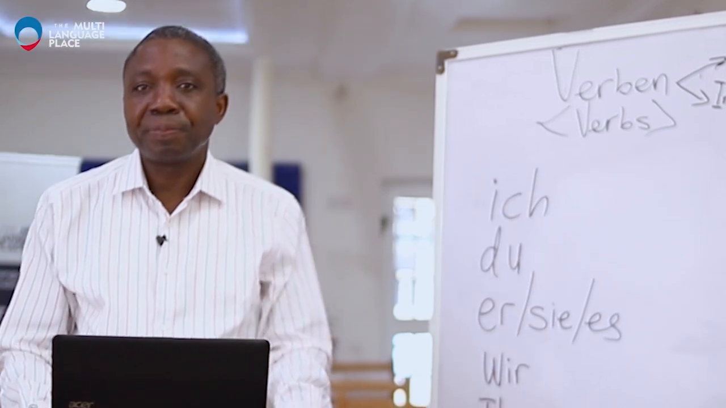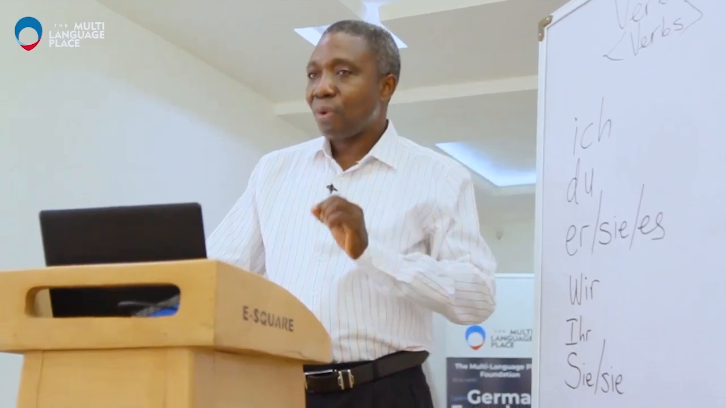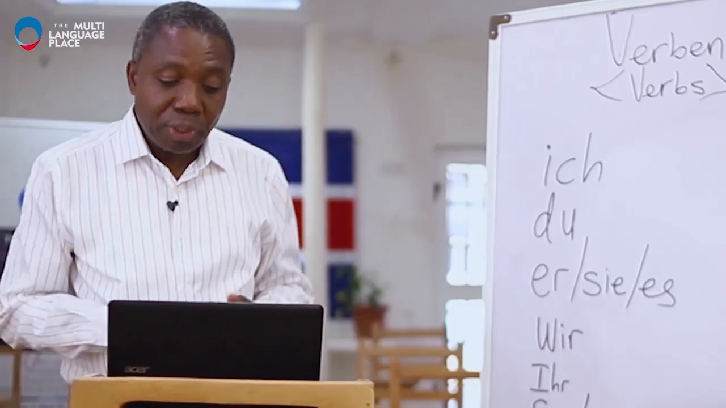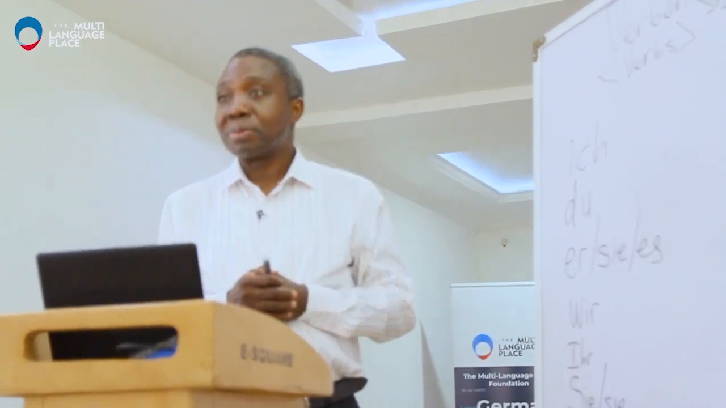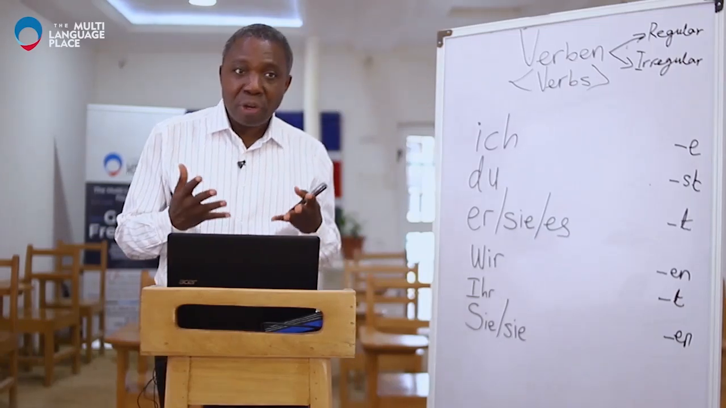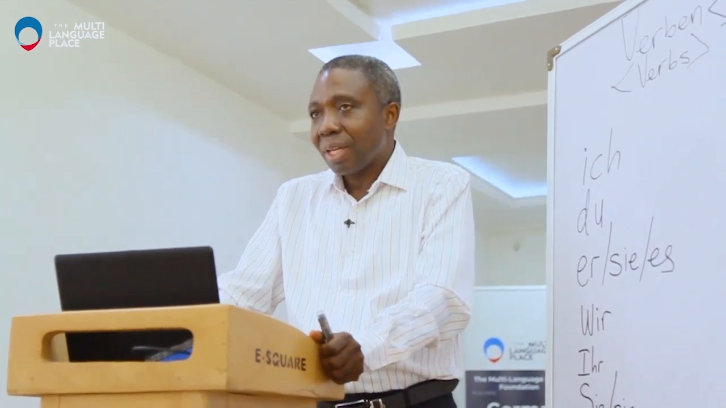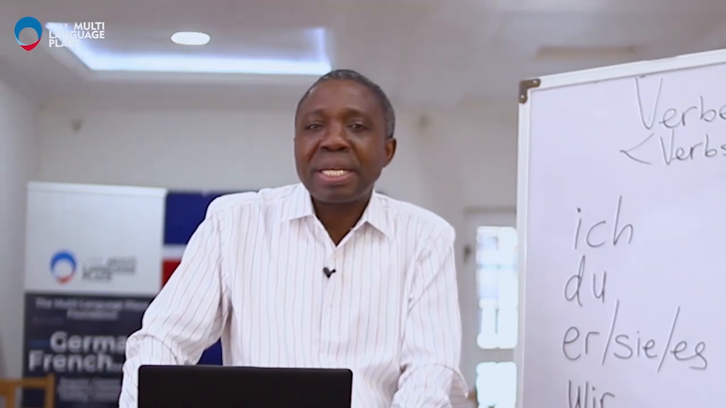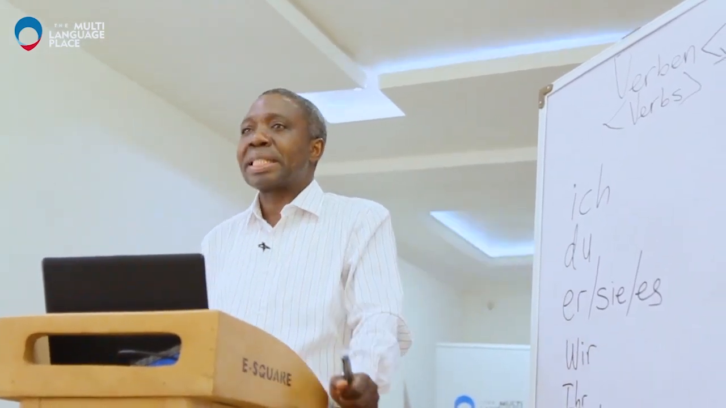In this lesson, I'm going to show you how you can form your first simple sentence. And that is possible as we come to the conjugation of verbs. A verb is a word used to describe an action, a state, or an occurrence. And the verb plays a very vital role in the formation of sentences.